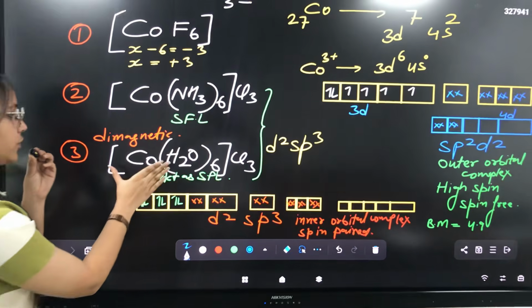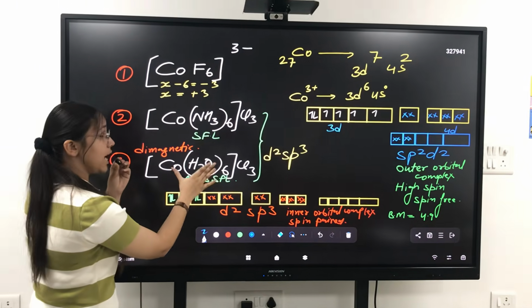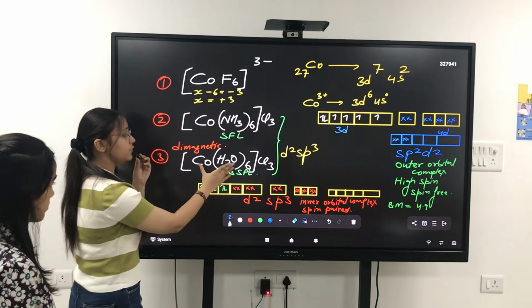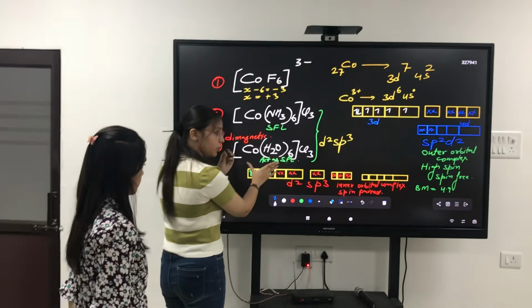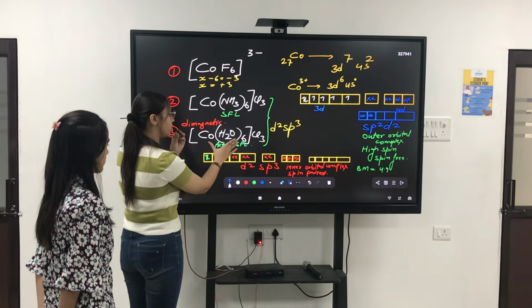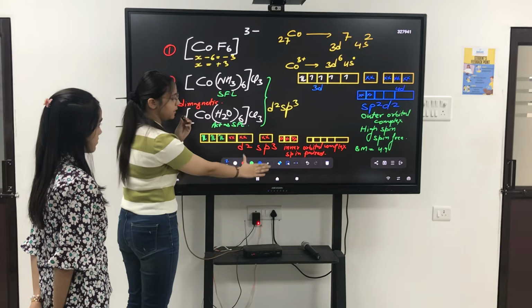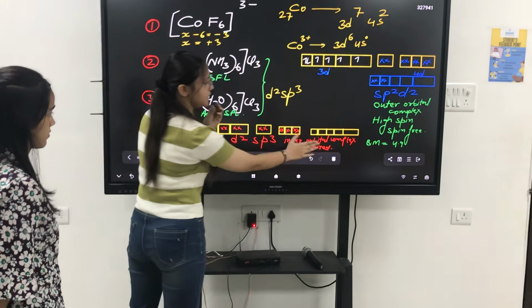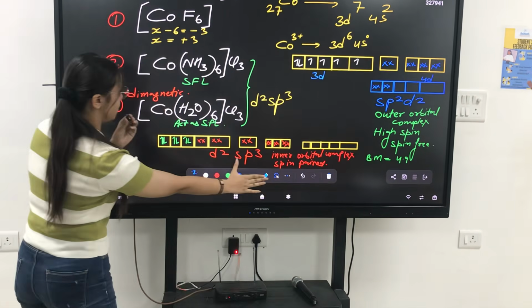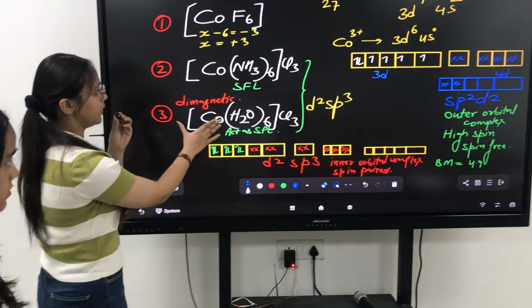Similarly, for the third case we have H2O. As we have seen earlier, H2O with cobalt acts as a strong field ligand. So here again the hybridization will be d2sp3, and it will be known as an inner orbital complex and spin paired complex. And again it will also be a diamagnetic complex.